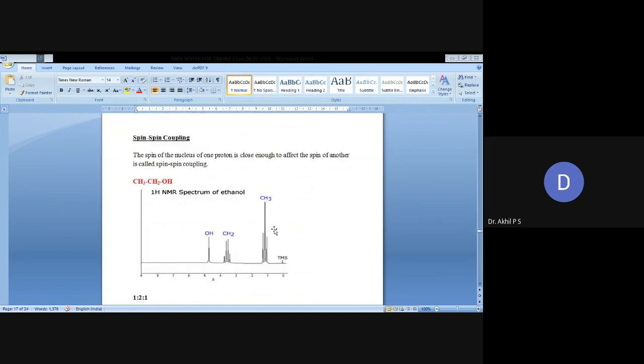Next one is spin-spin coupling. Definition: the spin of the nucleus of one proton being close enough to affect the spin of another is known as spin-spin coupling. An example is shown in this figure: the proton NMR spectrum of ethanol. The signal of the CH3 protons will come with the effect of the CH2 protons, and the CH2 protons will also give a signal with the effect of the protons in CH3, that means 3 protons in CH3.